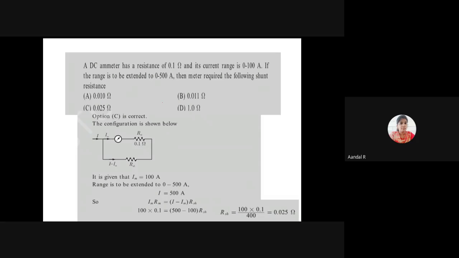If I want to extend the range of current, the resistance should be added in parallel.